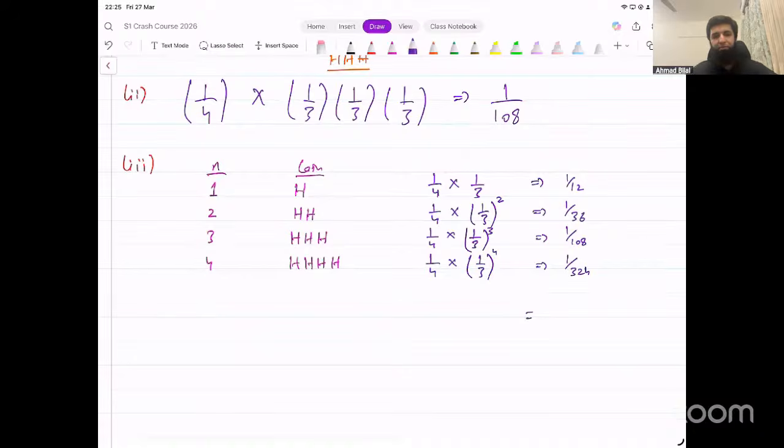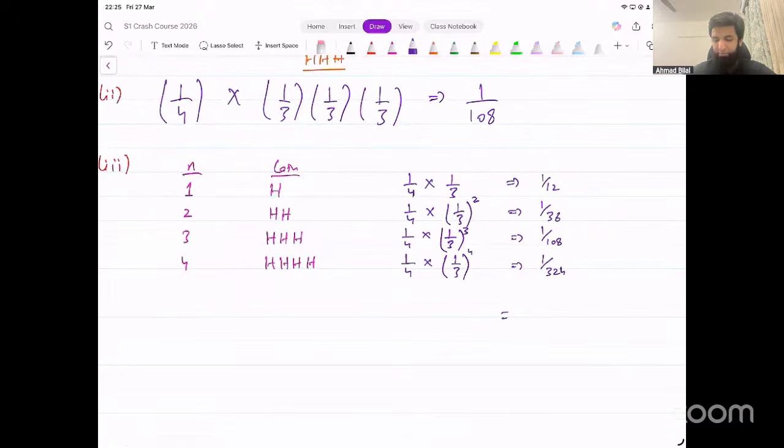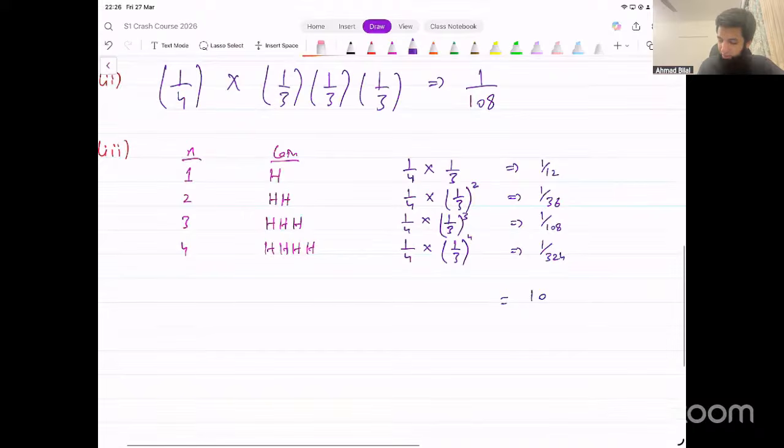If you add up all of them, 10 over 81. That's the final answer. That's what we were looking for.